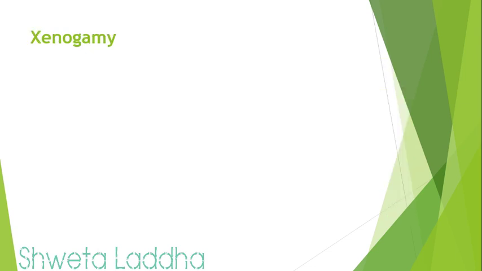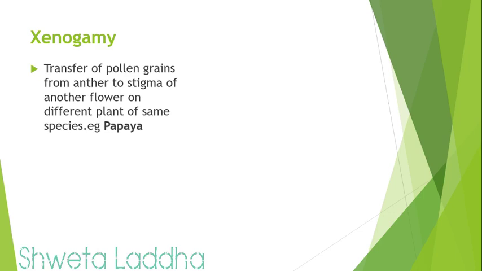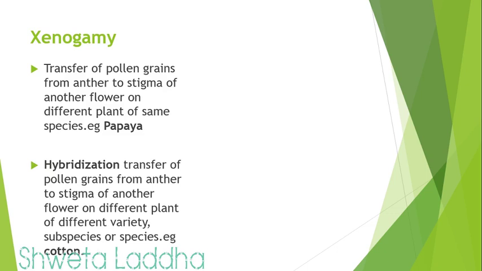Now let us see xenogamy. Transfer of pollen grains from anther to stigma of another flower on a different plant but of the same species is called xenogamy. Example, papaya. Hybridization is one more type of cross-pollination. Here, transfer of pollen grains takes place from anther to stigma of another flower of a different plant, and this different plant can be of a different variety, subspecies or species, as we can see in cotton, jowar, etc.